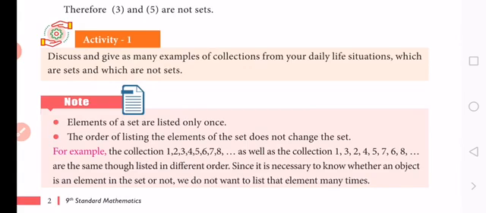The collection of male students in your class, is it a set or not? In our class, boys and girls are studying. Then we separate who are studying in our class. The boys' names are definitely well defined.